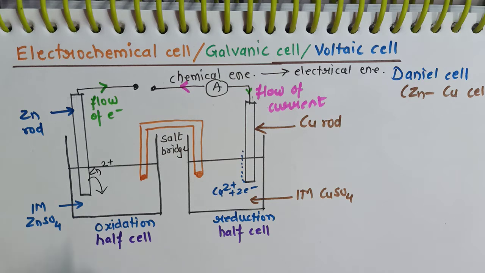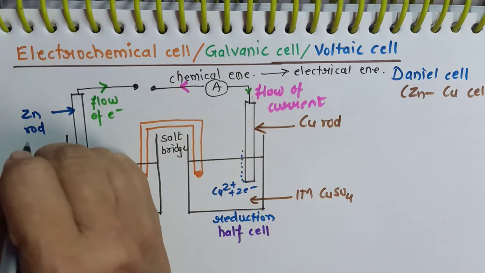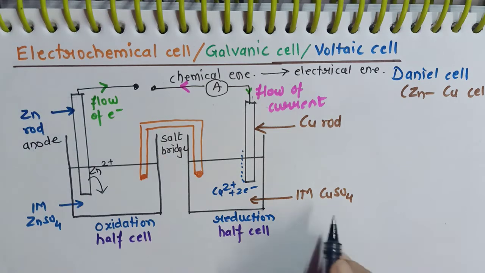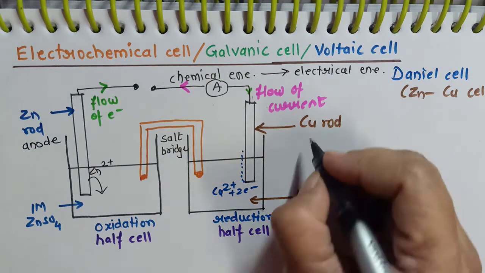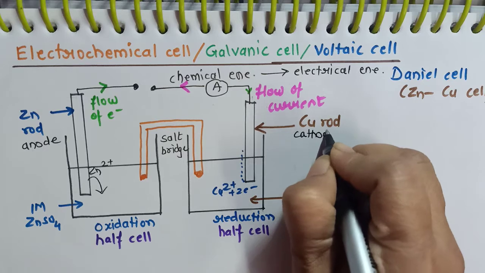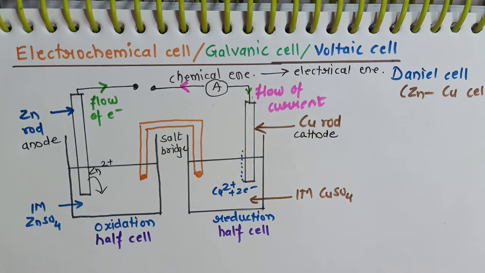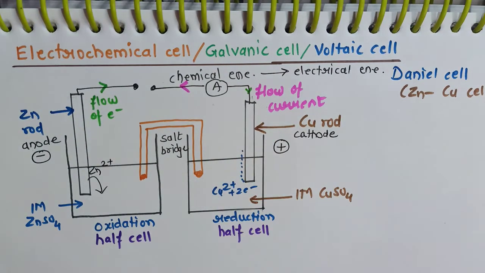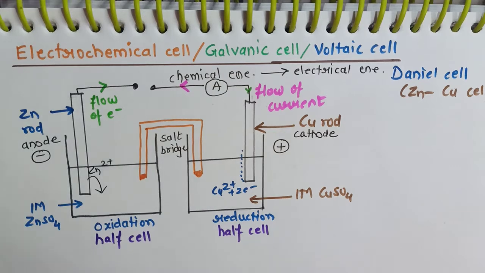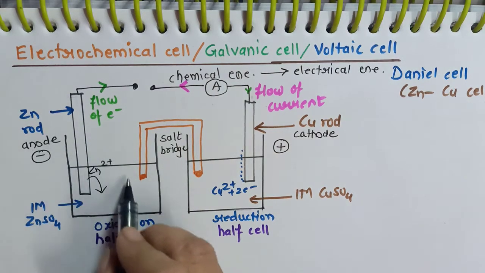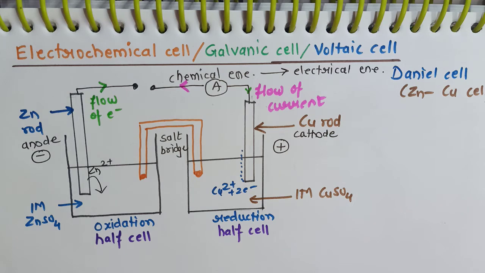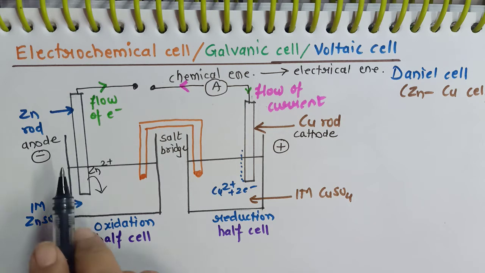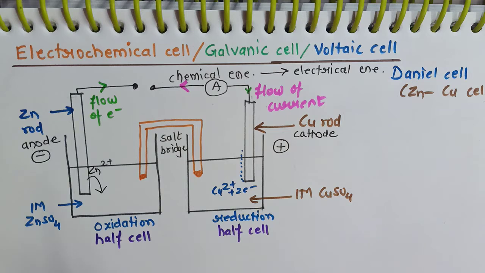Conventionally, where the oxidation takes place, that is considered as anode, and where the reduction takes place, that is considered as cathode. So anode here is marked as a negatively charged electrode, and cathode here is marked as a positively charged electrode. Now as the reaction proceeds, slowly the zinc is dissolving in zinc sulfate as zinc cation and losing the electrons. The electrons flow from zinc to copper.